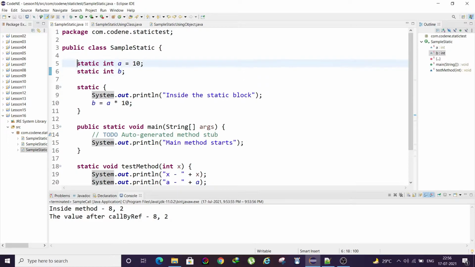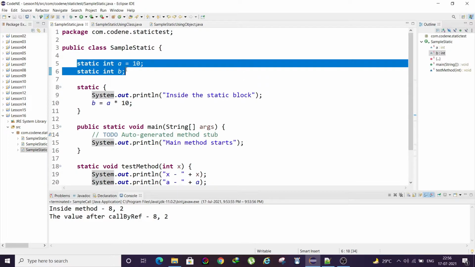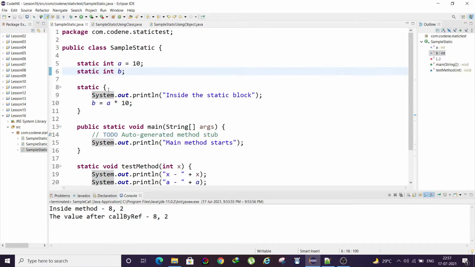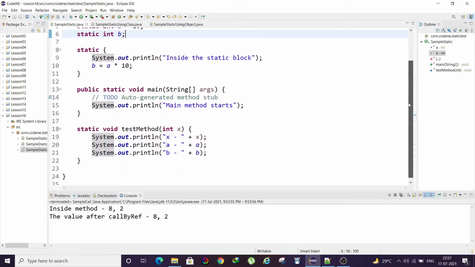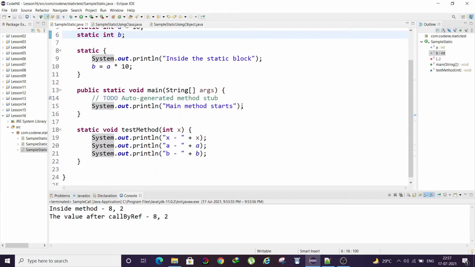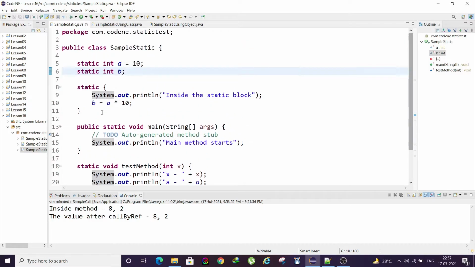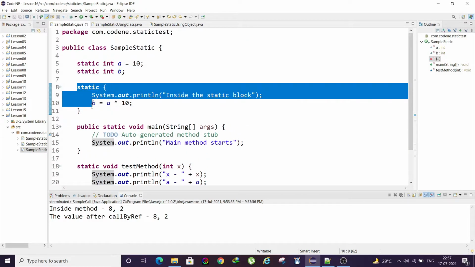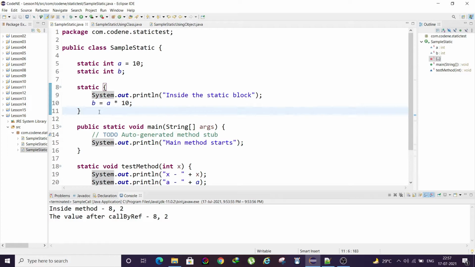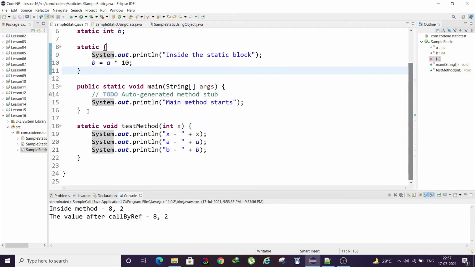At that time, at first our static variable a is defined as 10 and b won't have any value. You have always noticed that the main method is called at the very beginning whenever we run a class. But when we use a static block, then the JVM will run this static block first.